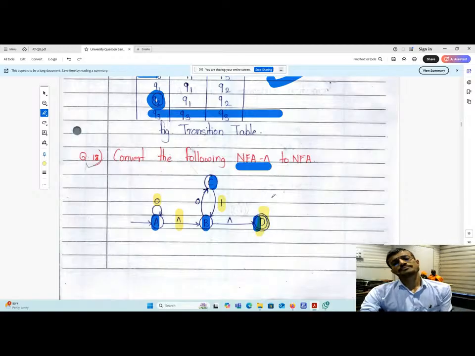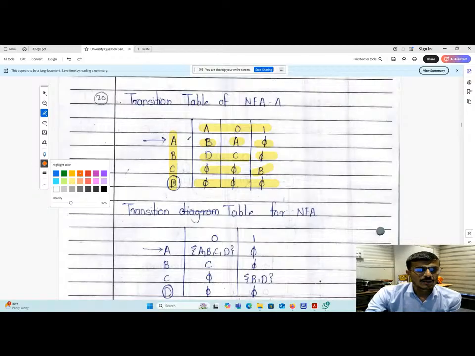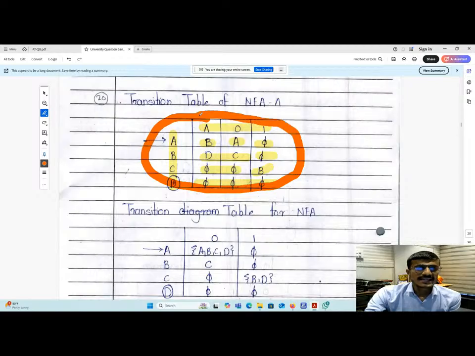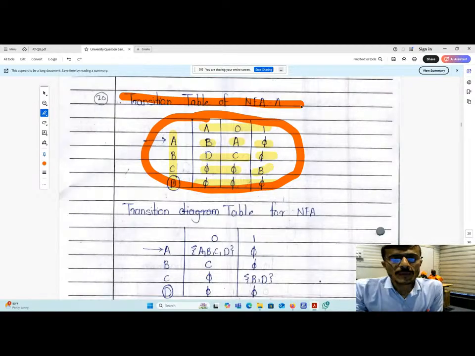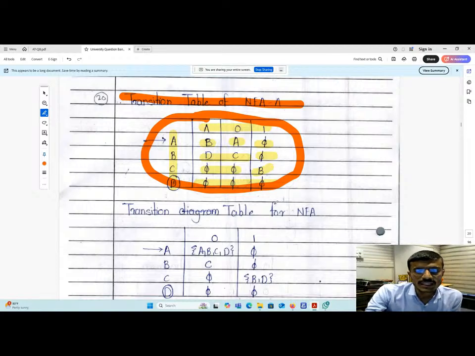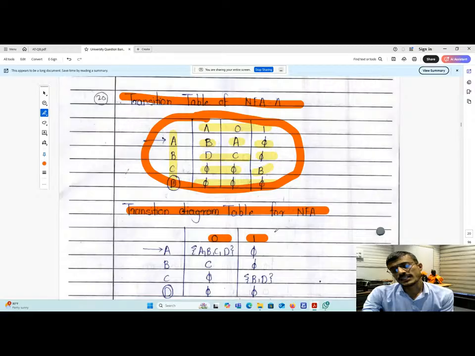Okay, so that is D. With respect to D, phi is there. So that is the transition table for NFA with a null. By using this transition table for NFA with a null, we have to draw the transition table for NFA. So while drawing the transition table for NFA, you have to remove null. So we have taken here 0 and 1 only, there is no null transition.